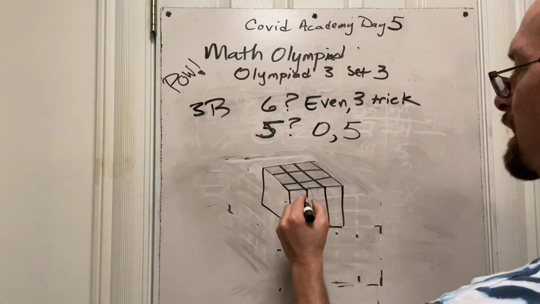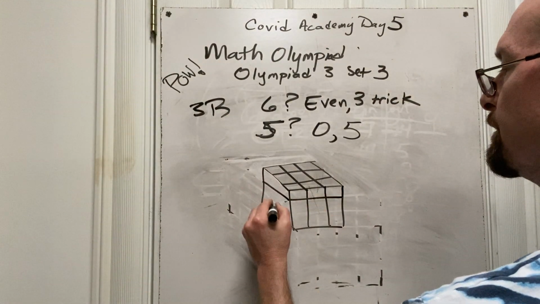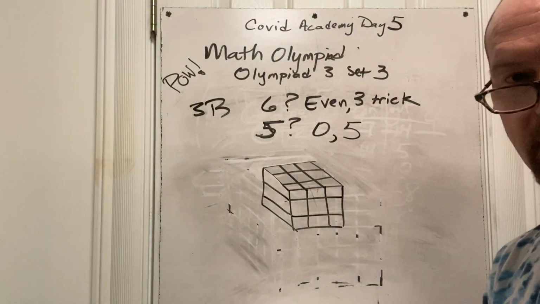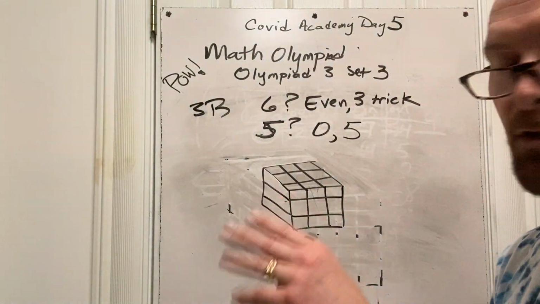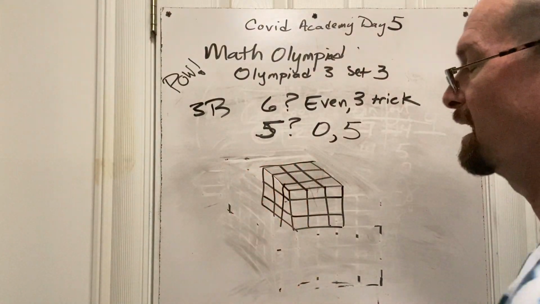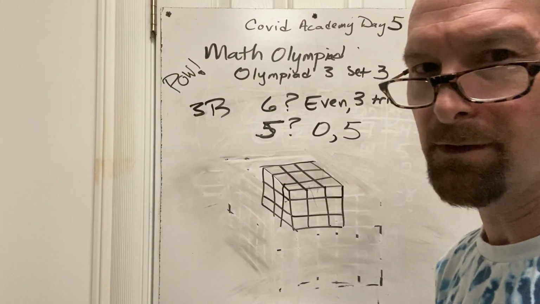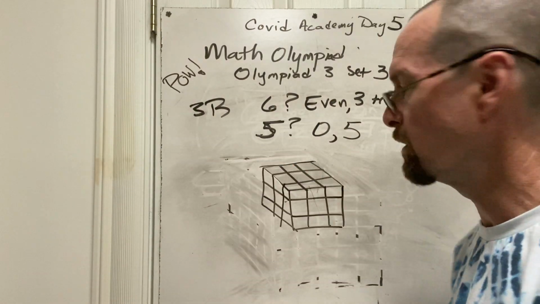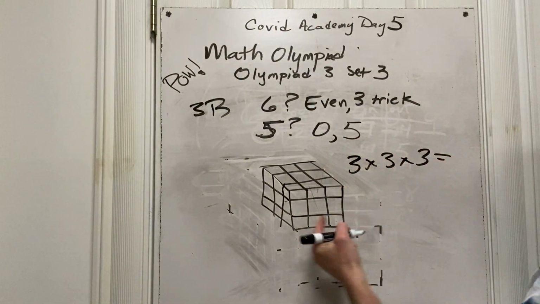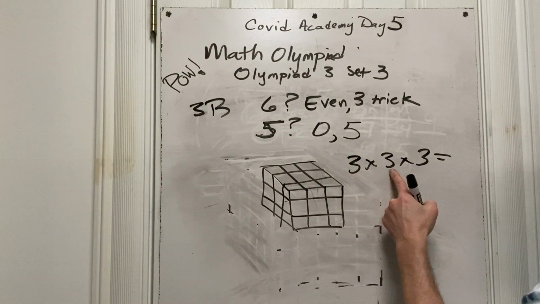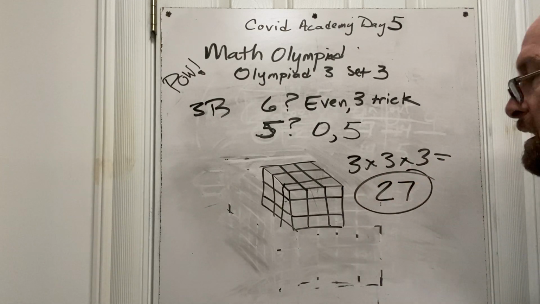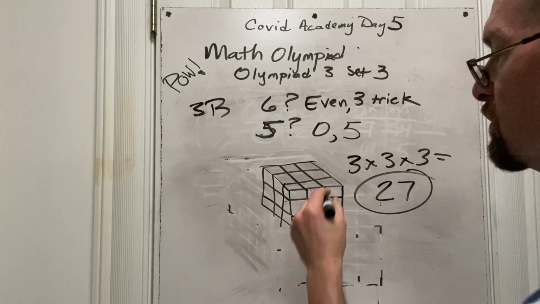I don't feel like I explained that very well. Yeah, me neither, Brian. But you're taking off one from the left side, one from the right side, one from the top, one from the bottom. You do that all the way around, you're going to have a 3 by 3 by 3 left. And that's the trick. And then you're like, wait, but that's not what the question says. Oh, but wait, there's more. 3 by 3 by 3 is how many cubes? 3 times 3 is 9. Times 3 is 27. There are 27 cubes left in the middle.